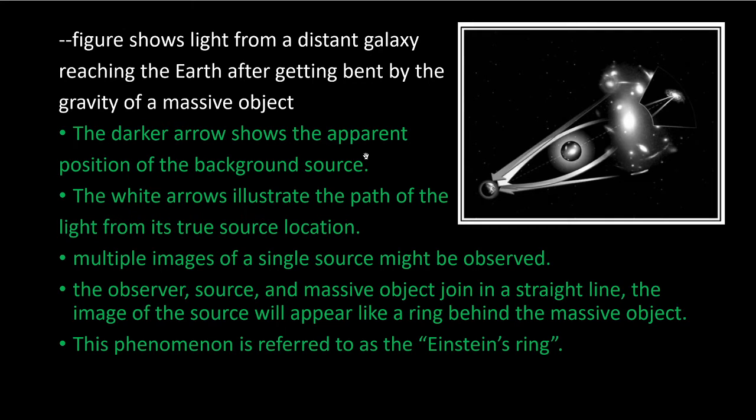Okay, so this phenomenon is usually referred to as the Einstein ring, and was first mentioned by August Schwarzen in 1924, and later quantified and explained by Einstein in 1936.